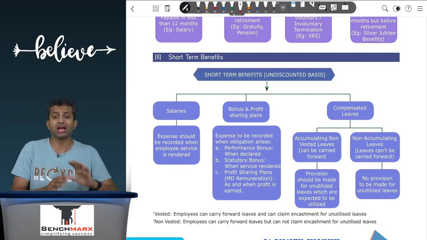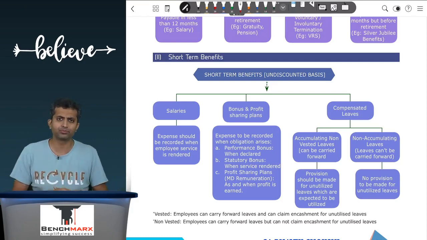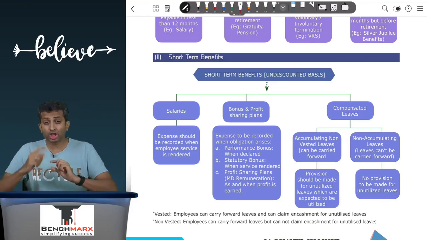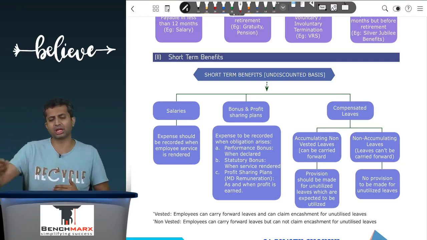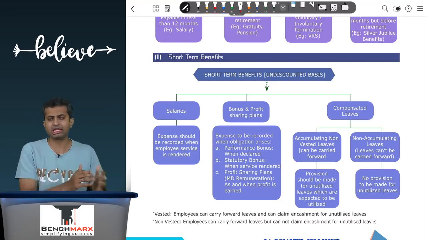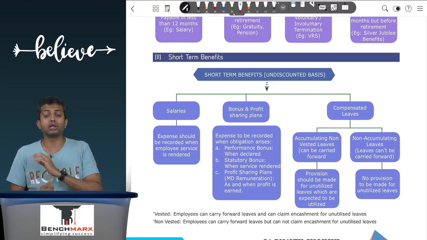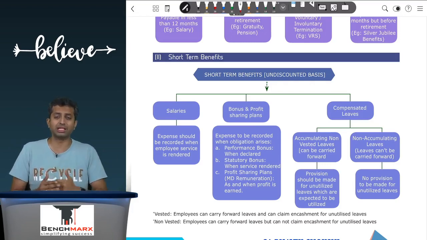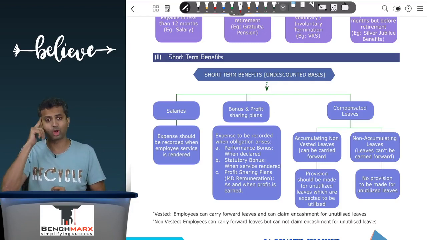So over here, there are two categories of compensated leaves. One, there is accumulating compensated leaves. Accumulating means leaves that can be carried forward. So if they are not utilized in the current year, they can be carried forward, let us say for another 12 months, and hence they are short term. Or non-accumulating, which means if there are 30 leaves which are entitled and you took 20 leaves, in which case 10 leaves you did not take, so these 10 leaves will lapse. You cannot carry them forward. These are called non-accumulating leaves.